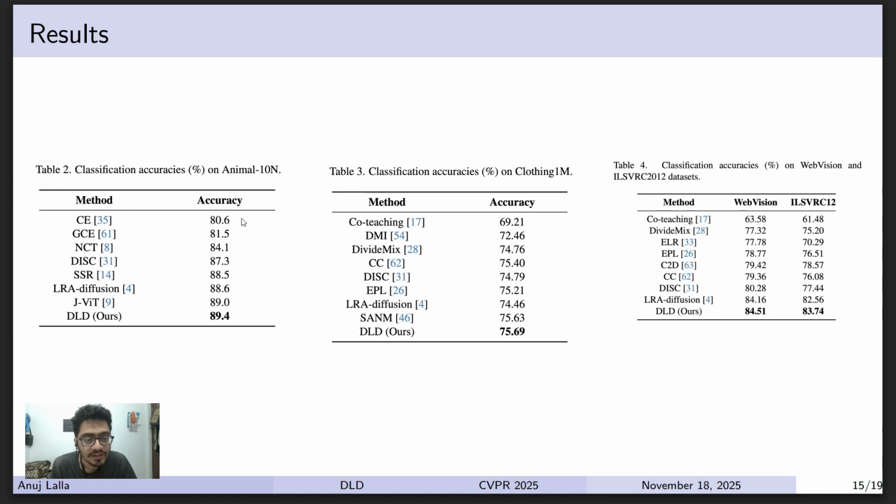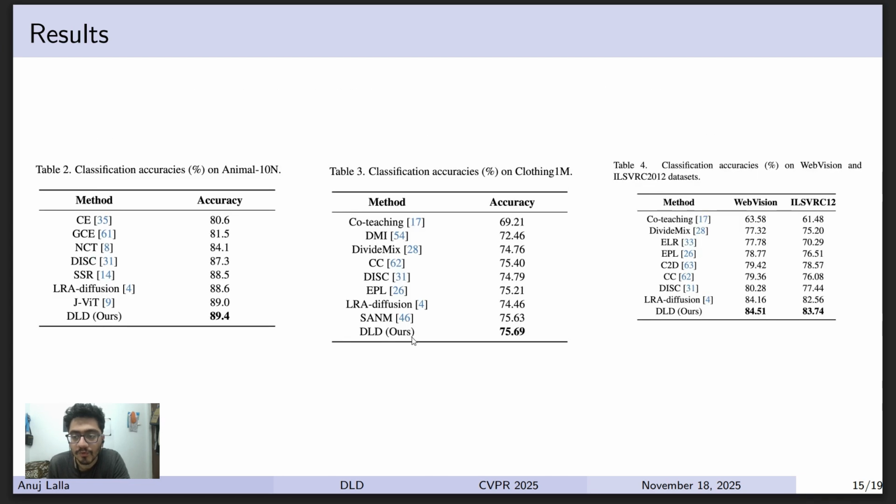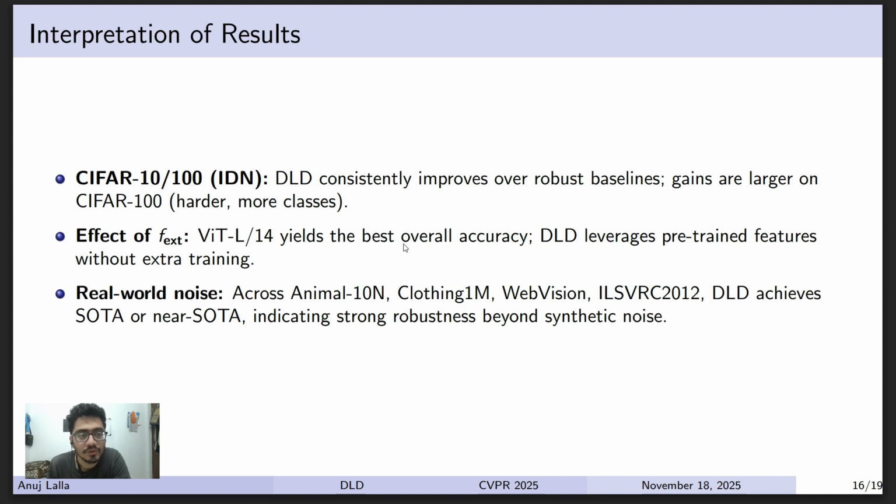So these are the accuracies for the noisy datasets. In both CIFAR-10, 100 and noisy datasets, we can see that DLD outperforms the existing methods. So, like I said, it outperforms. And it also depends on the external feature extractor. ViT-L14 yields the best overall accuracy. And on real world noisy datasets, it also performs well. That indicates strong robustness beyond the synthetic noise.